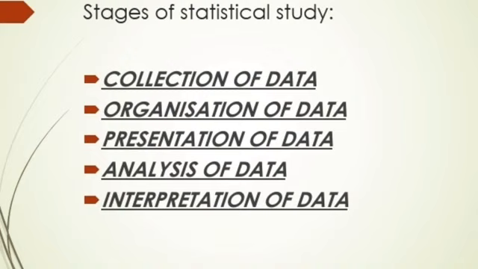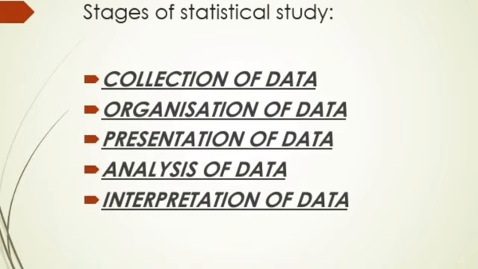Then presentation of data. I will present the data in the form of percentage, or I will set a target that if they are scoring less than 60%, that means they are not performing well. Clear? So I have set a bar of 60%. Fine. Now I'll arrange the data into students below 60% and students above 60%. I will present the data in the form of a graph or a table, where on the left hand side of the table are students with less than 60%, and on the right hand side are students with more than 60%. So I have presented the data.